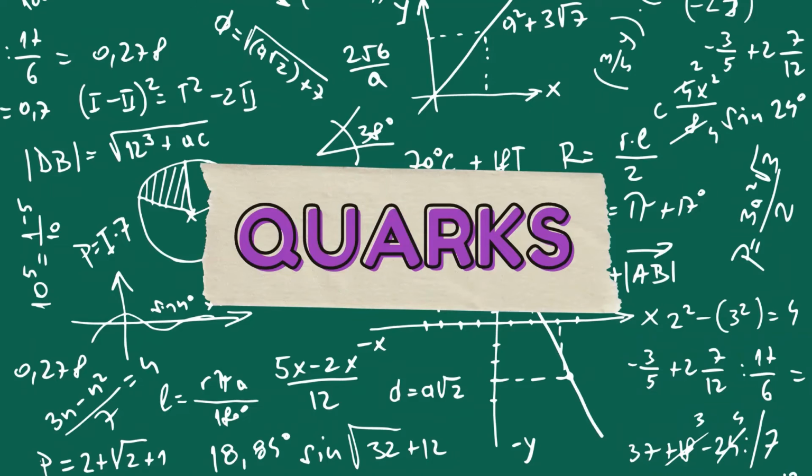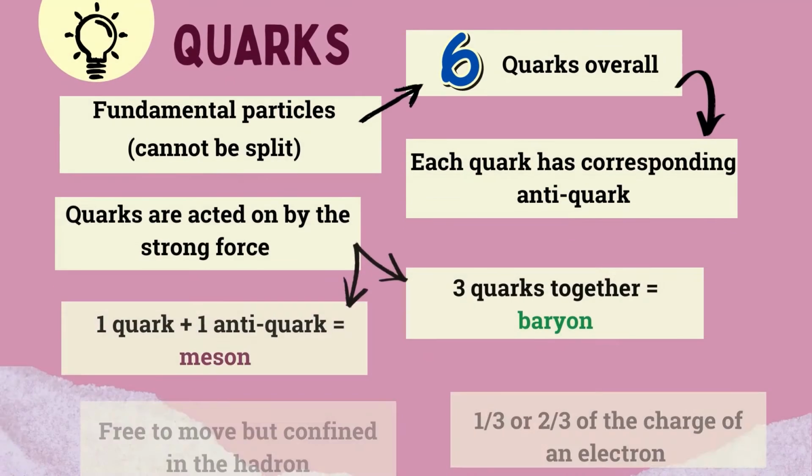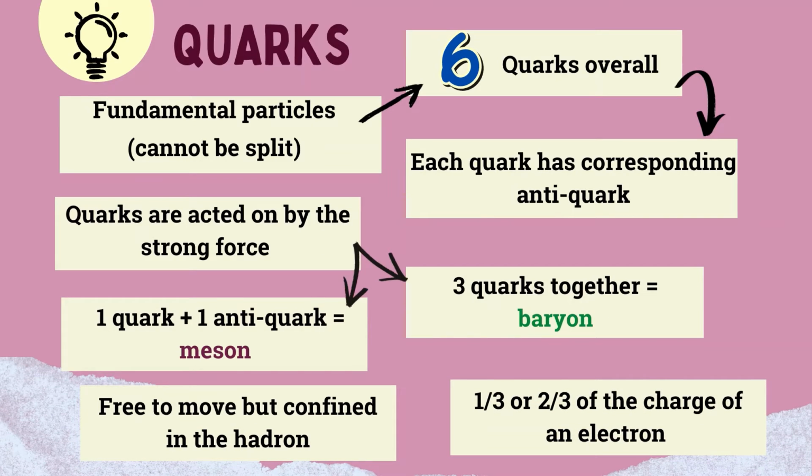I'm going to continue the presentation with the subtopic quarks. First of all, let's see the properties and definition of quarks. Quarks are fundamental particles. What does it mean by fundamental? It exists as one and cannot be split. There are 6 quarks overall, and each quark has a corresponding antiquark.